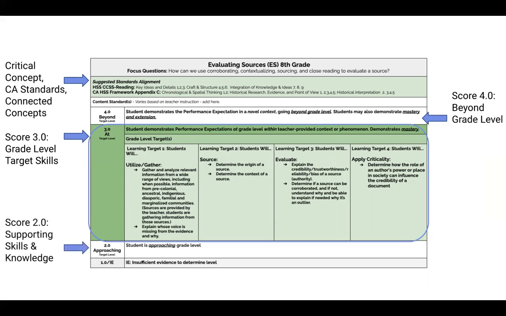The bottom half of the proficiency scale will show a selection of the supporting skills and knowledge that students may need in order to meet the grade level learning targets. Students will score in this area as they're progressing in their learning. Level 1 indicates that there is insufficient evidence to determine a proficiency level. It would make sense for students to receive scores towards the bottom of the scale at the beginning of the year and move up as they have more practice and receive more feedback on their progress with this critical concept.